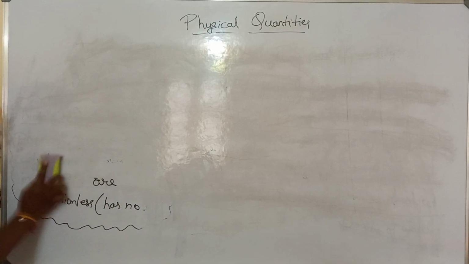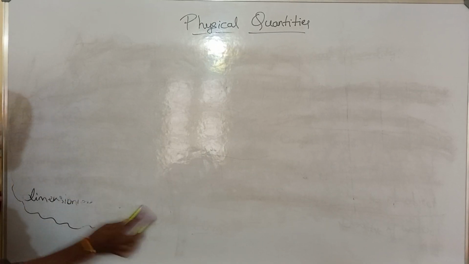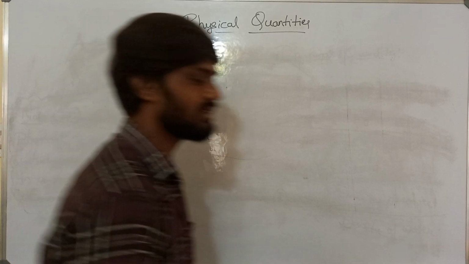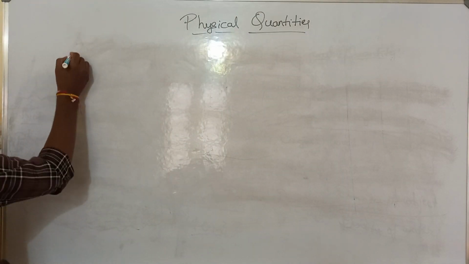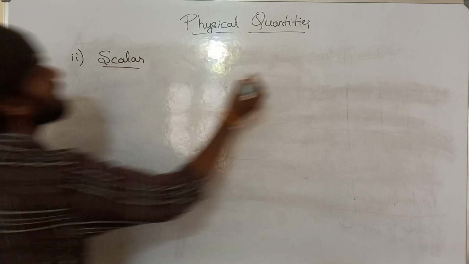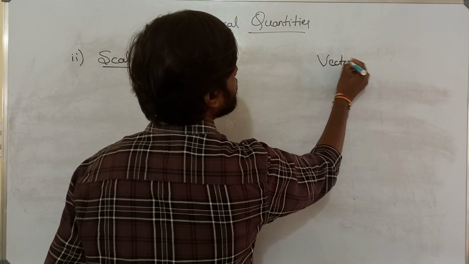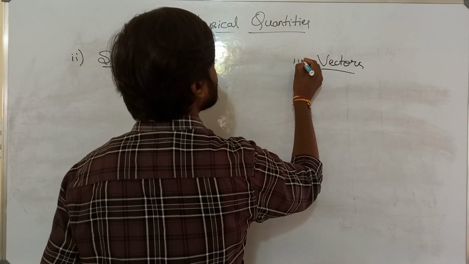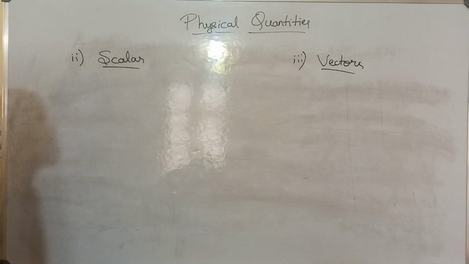So yeah, next type, that is scalar. I think you people know this, right? Scalars and vectors. So the next type was scalar physical quantities, and another type was vector physical quantities. And tensors I'll explain between these.